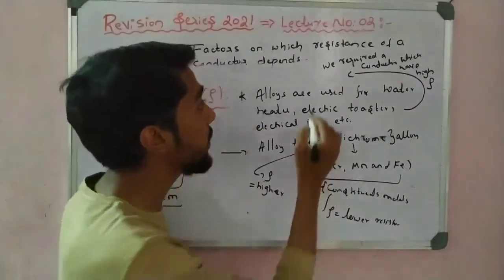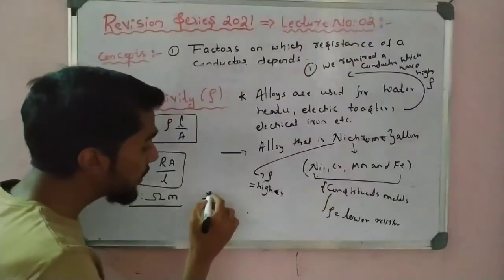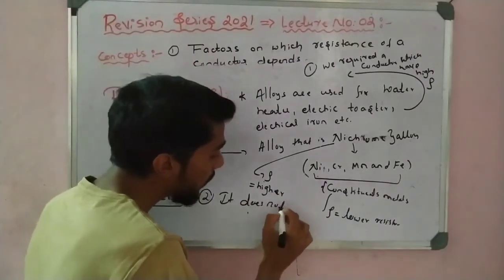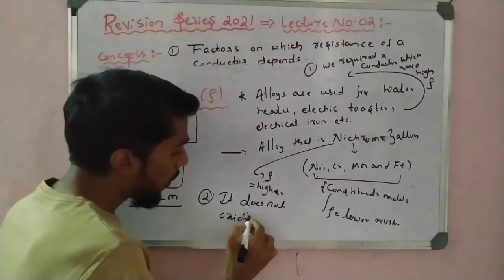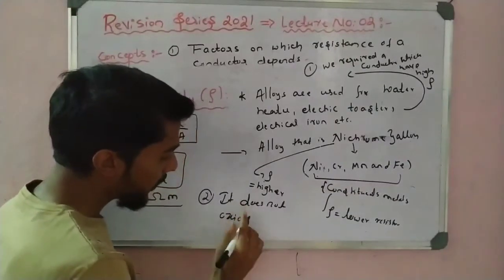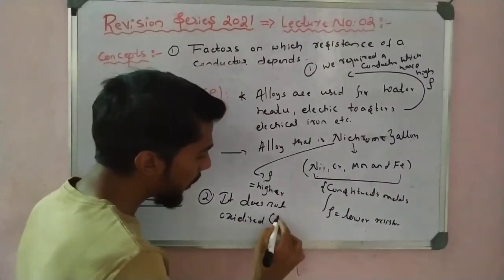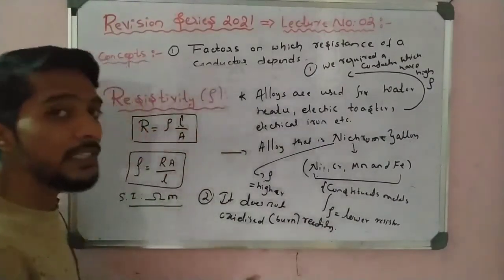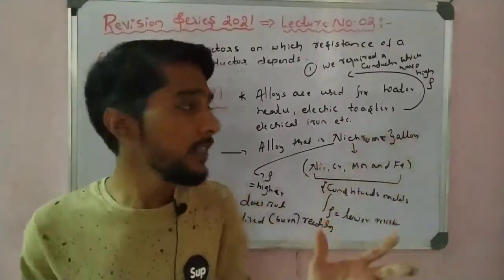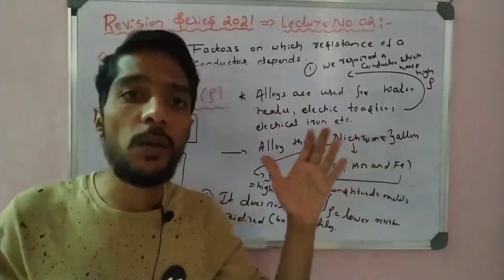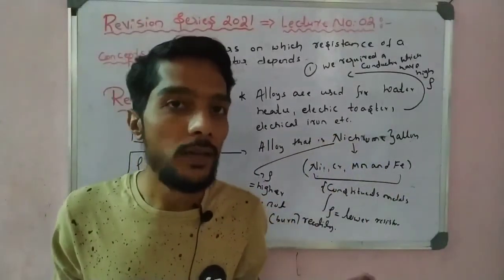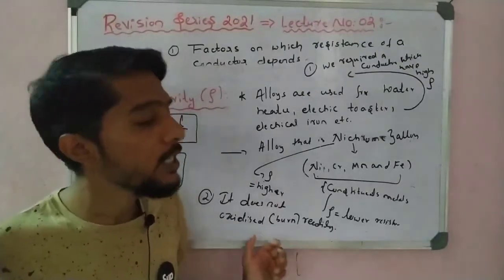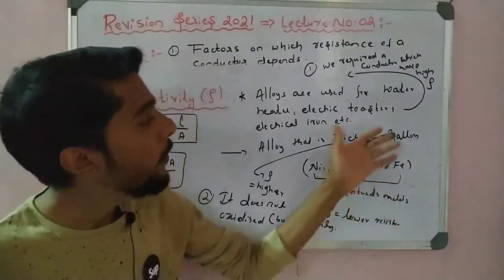That is one reason. And the second reason is it does not oxidize, which means burn, readily. Whenever we heat, for example a coil heater, at a very high temperature, it does not melt and it does not oxidize or burn. So those are the two reasons why we use alloys.